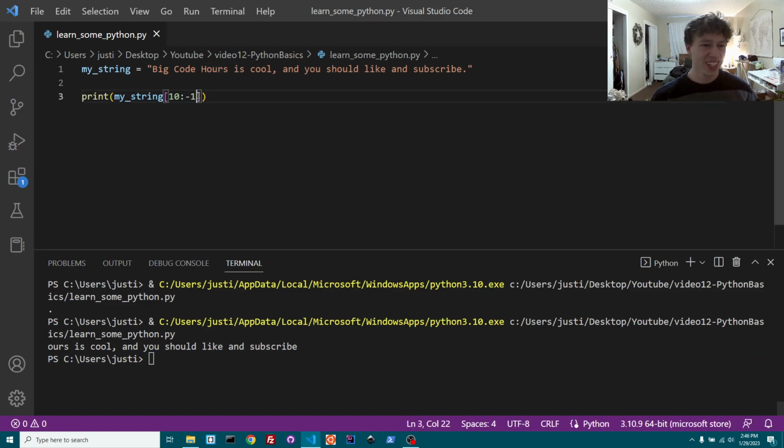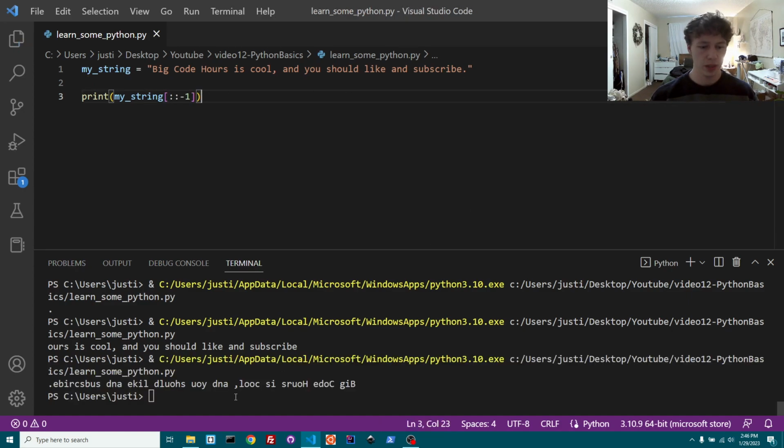Anyways, a trick that's kind of cool is if you go like this, it'll put the string in reverse. So as you see, that's big code hours is cool, reversed. It looks like a really different language, but that's how you can reverse a string, which is helpful a lot of times in Python.